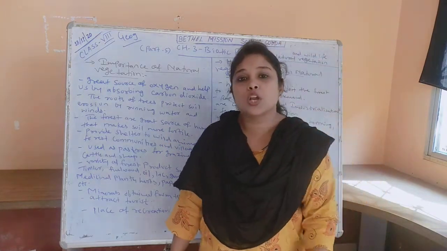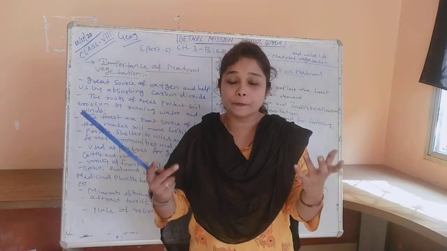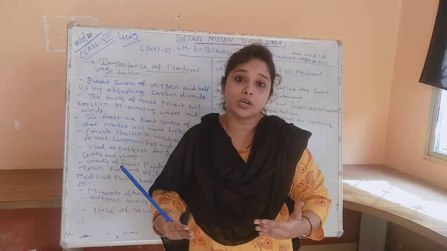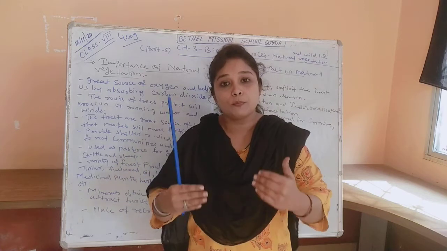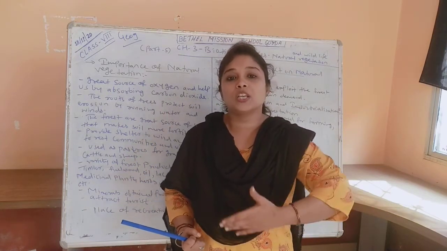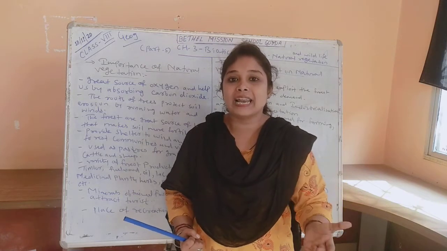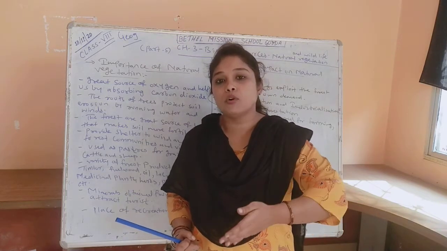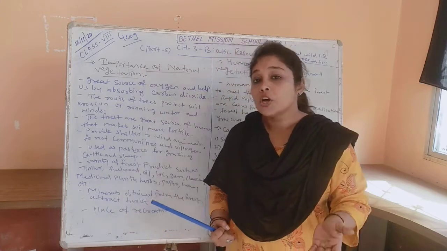Next, forests are a great source of humus that makes soil more fertile. The fertility of soil also depends upon the forest, because when forests are there, they block the running water, stop it and absorb it. That absorbed water provides humus-rich soil, which makes the land more fertile.